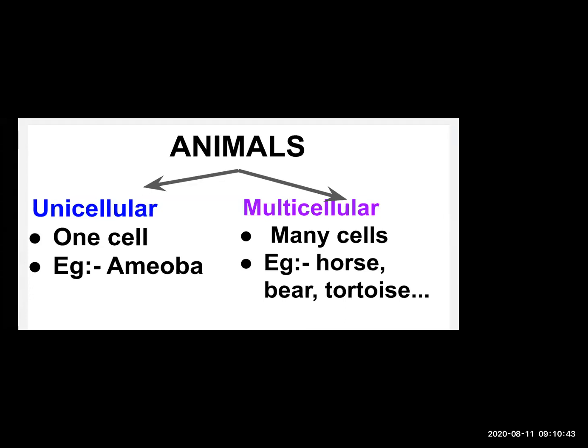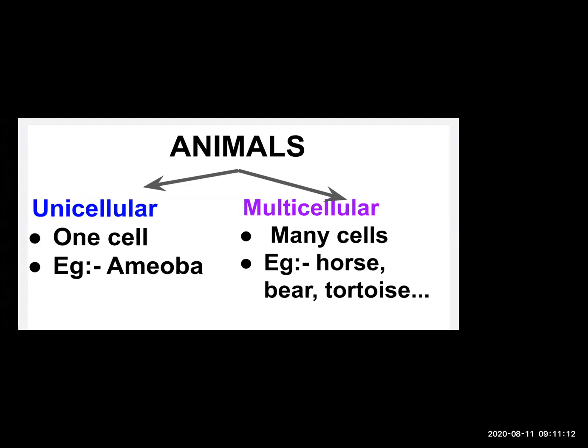It is found in fresh water, and you can see it in stagnant water also. Especially on stagnant water, you can see a green colored layer. Okay, so what is that? That is algae. You can say in that, paramecium is found. So paramecium is also a single cell animal. It has only one cell.